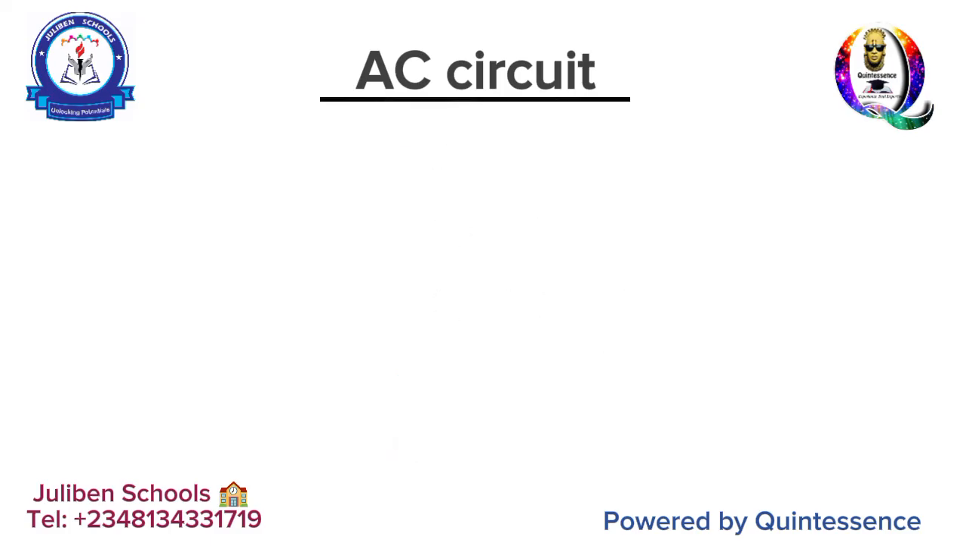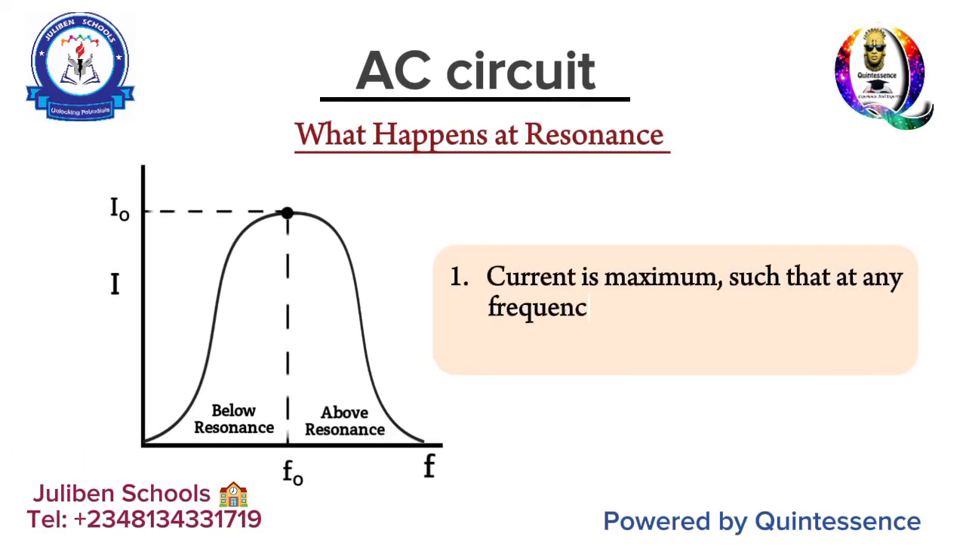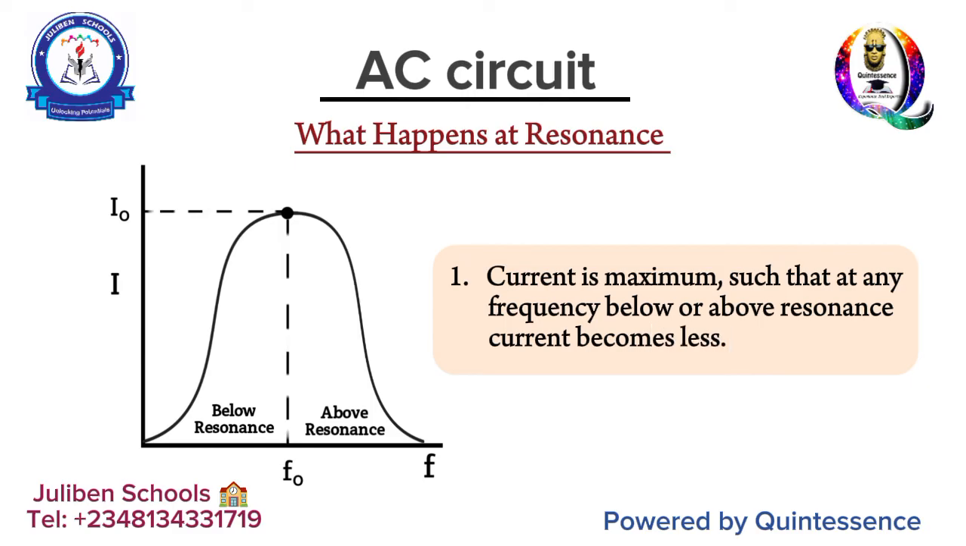Now, we go to the 14th fact, which is what happens at resonance. Four things happen at resonance. Number 1, current is maximum, such that at any frequency below or above resonance, current becomes less. If you check the diagram, you discover that current is maximum at the peak, and then both sides flush downward towards the other edges. So at that peak, that is where resonance takes place. If you go a little bit to the left, you are off resonance. If you go a little bit to the right, you are off resonance. So at maximum current, resonance occurs.